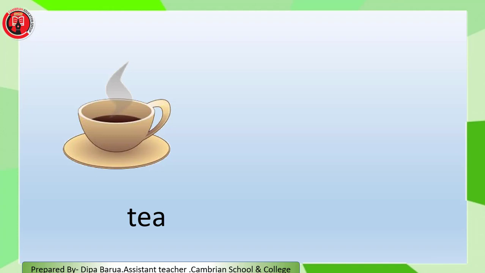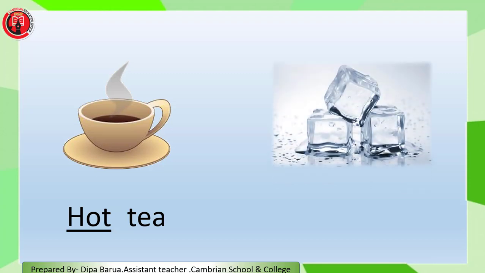A cup of tea. The tea is hot. That means it's a hot tea. Here the word hot describes the tea. And now ice. Cold ice. The word cold describes the ice. So the adjective word is cold.